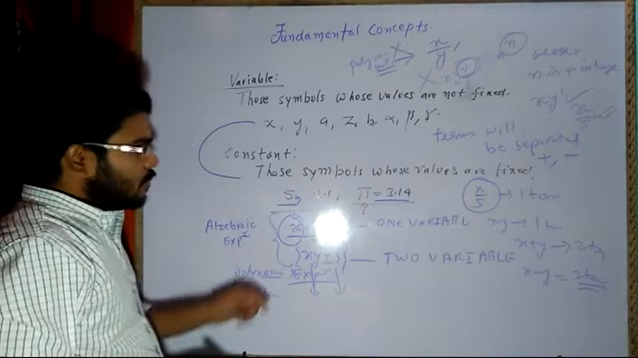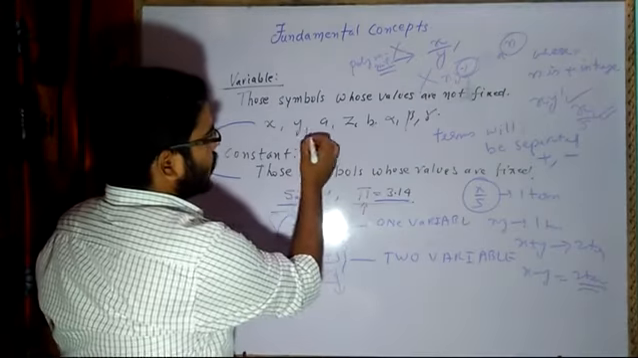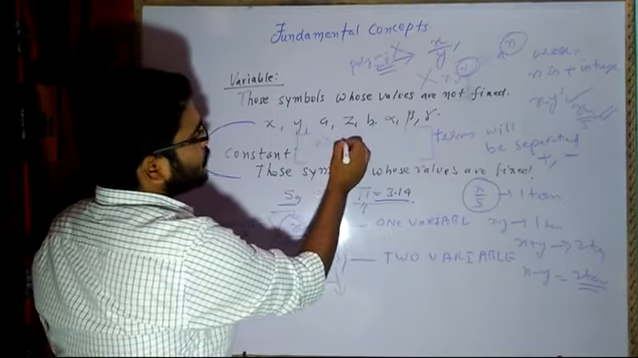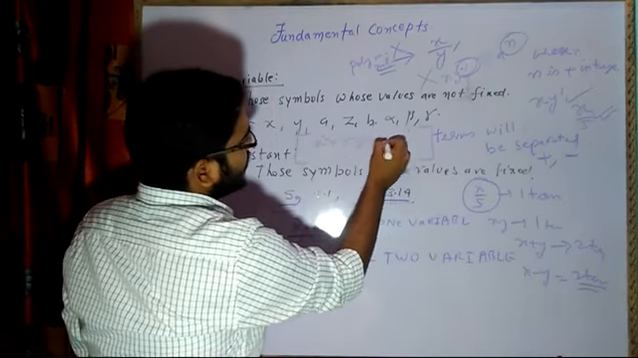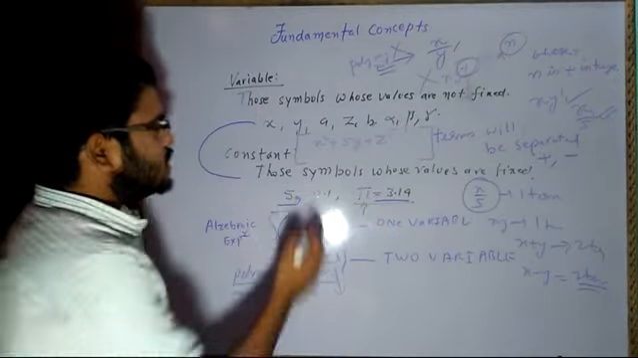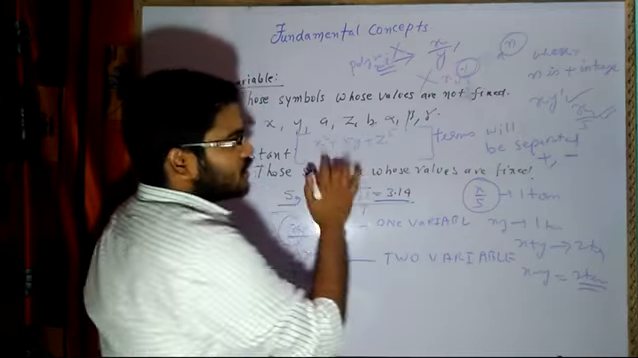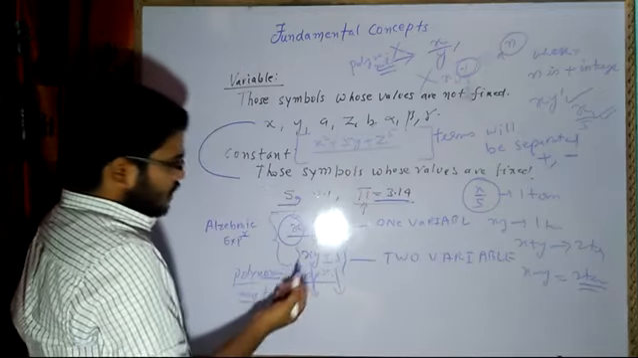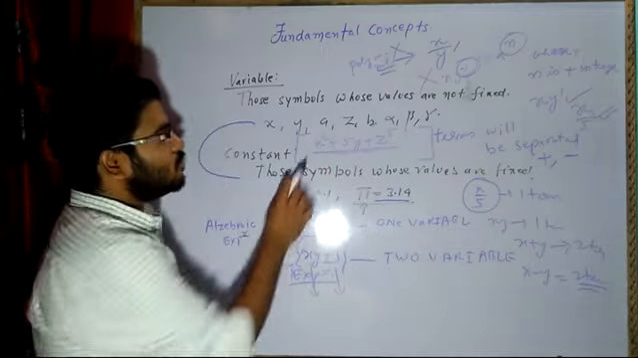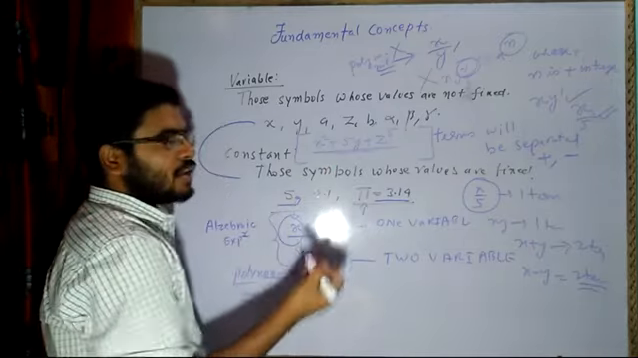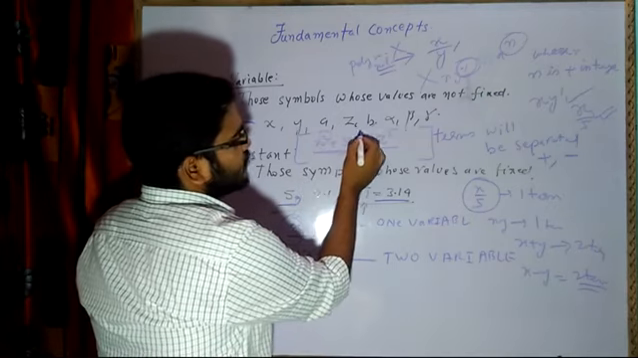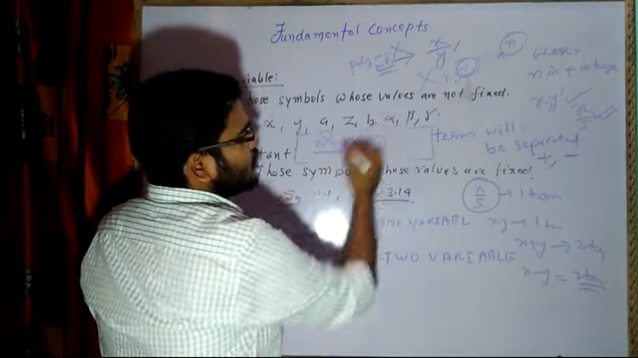Now, one more thing I have to discuss here is the degree of the polynomial. Suppose I have x square plus 5y plus z^5. Now, what is the degree of this polynomial? It will be called a three variable polynomial because of x, y and z. Three variables are there. But what is the degree? Here the highest power is 2. Here the highest power is 1. Here the highest power is 5.